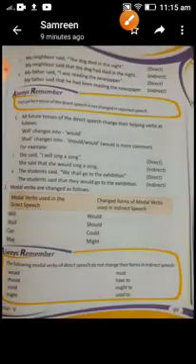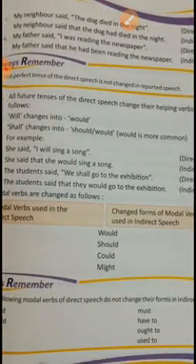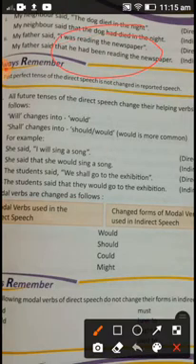See the next page. Here it is written, for example, my neighbor said, inverted commas, the dog died in the night. So here died is what? Simple past, second form. So my neighbor said that the dog had died in the night, means we have to change it into past perfect. Same likewise, for example, I was reading the newspaper, means was reading, past continuous, will be changing into past perfect continuous, means he had been reading the newspaper. Okay, these are the examples.